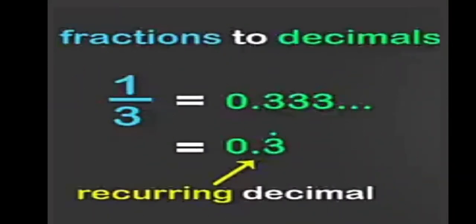We also know how to convert fractions into decimals and decimals to fractions. Let us talk about converting fractions to decimals and decimals to fractions. Fractions to decimals. Let us take an example. 1 upon 3 is equal to 0.333, and that will be 0.3 recurring.